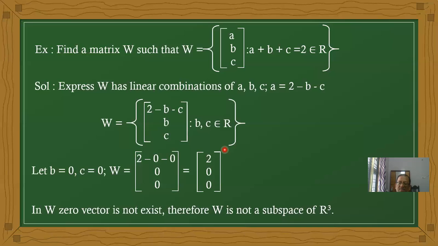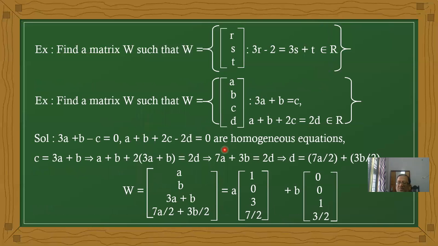Okay? What is the compulsory element in a subspace? Identity element. Now here you never get identity element. Now therefore W is not a subspace here. Okay, now the similar type of problem here.